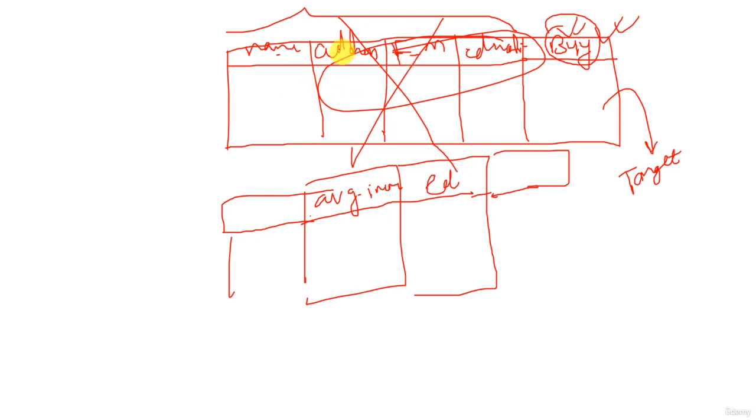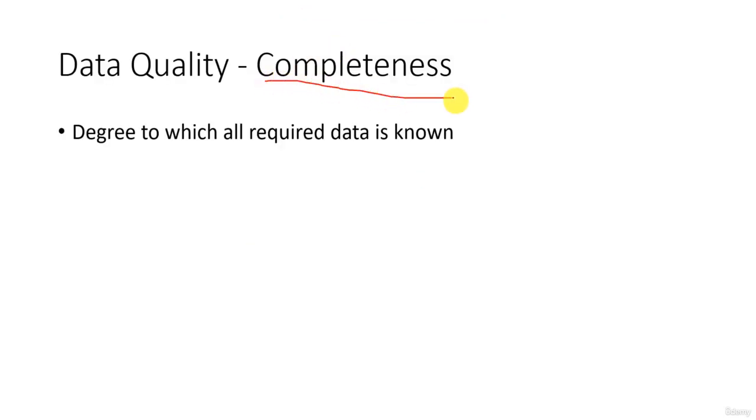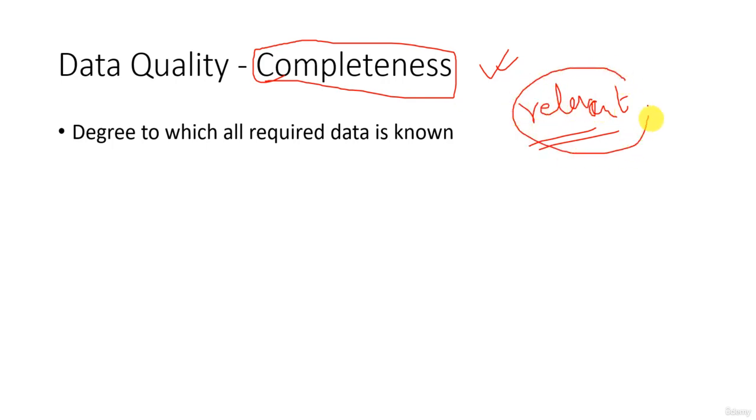So that is what we lack here. And if we have all the data related to a certain domain, then we call it completeness. So completeness here means we need to collect as much data as is relevant to our machine learning model. So just remember the relevant data. Having too much data is also not important. The important thing here is having relevant data. Instead of having irrelevant data, having relevant data will be important for us. So that is what the completeness theory tells us. Collect as much relevant data as possible for our model.